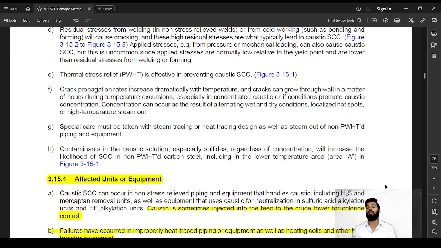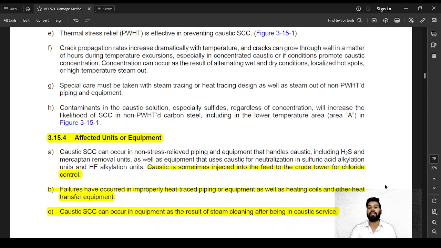Cracks can grow through the wall in a matter of hours during temperature excursions, especially in concentrated caustics, or if the conditions promote caustic concentration. The concentration can occur as a result of alternating wet and dry conditions, localized hotspots, or high temperature steam out. Special care must be taken with the steam tracing or heat tracing design, as well as steam out of non-PWHT piping and equipment. Contaminants in the caustic solution, especially sulfides, regardless of their concentration, will increase the likelihood of stress corrosion cracking in non-PWHT carbon steel, including a low temperature area in figure 315-1.